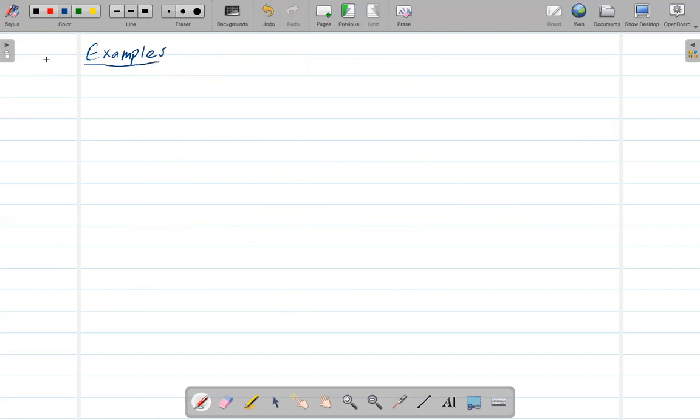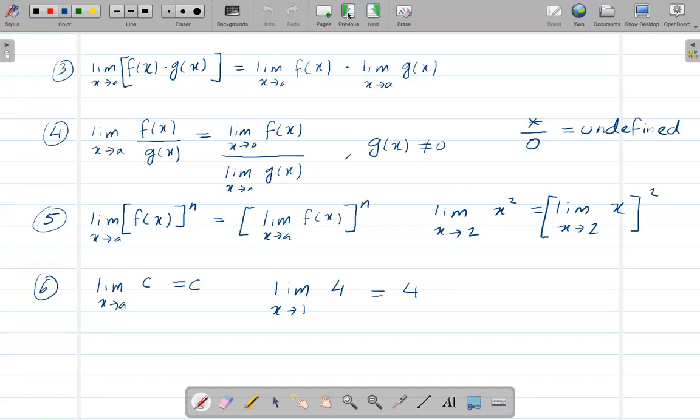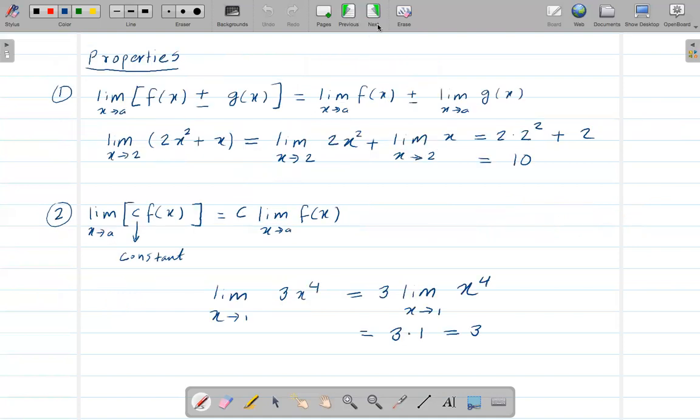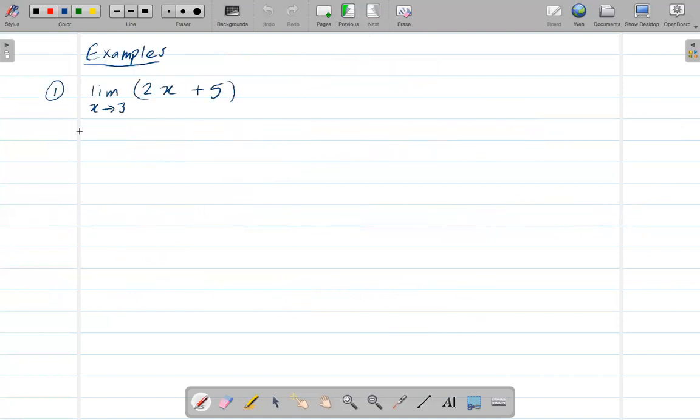So the first one, let's say the limit as x goes to 3 of 2x plus 5. I did something like this here, right? Again here, I can now split this limit into 2. Make sure you include the limit every time, okay?